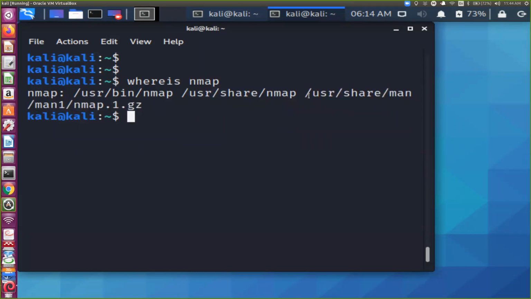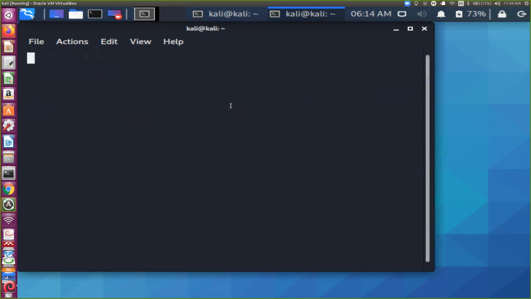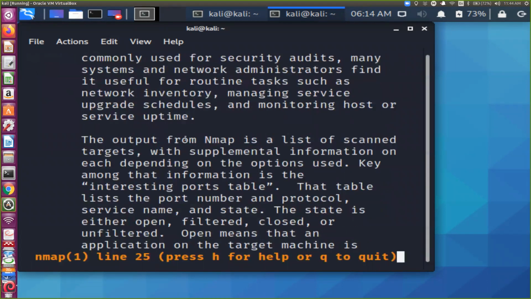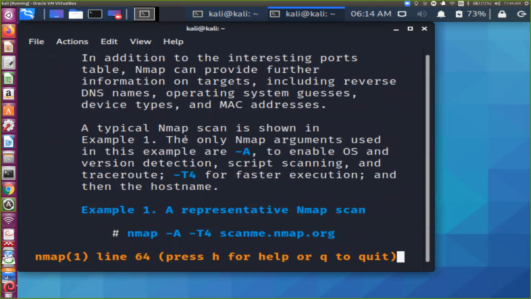The manual is under man. If you want to see the manual of any command on any Linux platform, you can give man nmap. It will give you the network exploration tool name, synopsis, description. Once you are comfortable with one command, it is the same with all the commands.